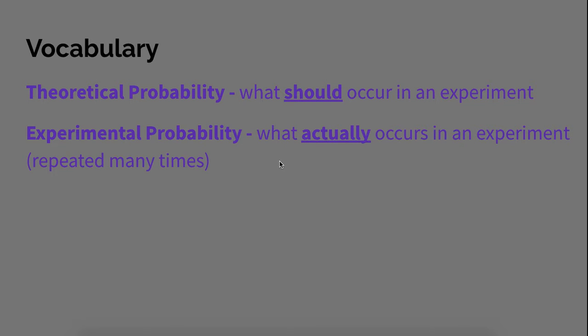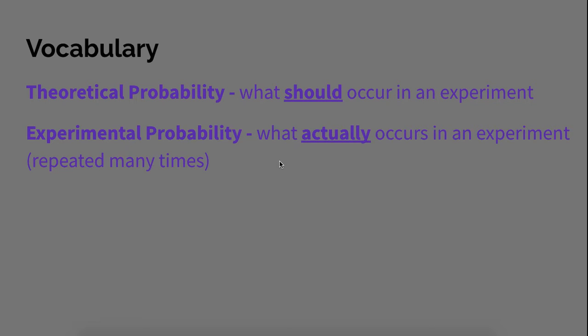Then the second type is called experimental probability. This is what actually occurs in an experiment, and we do need to conduct that experiment many times. Okay, so experimental, we actually do the experiment and we do that experiment several times, and we figure out what actually happened, and that's our experimental probability.